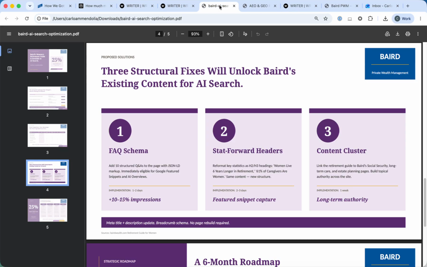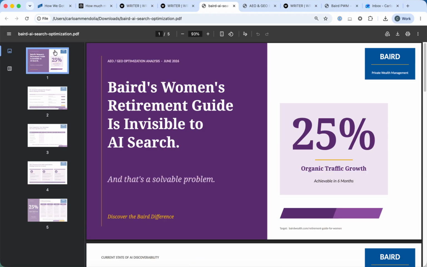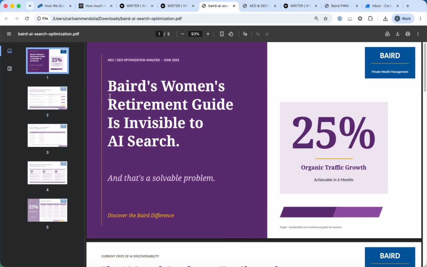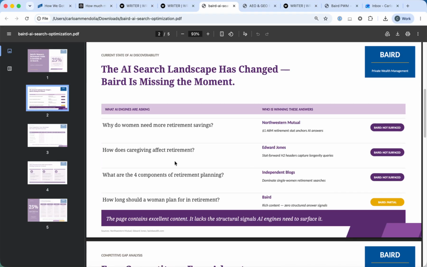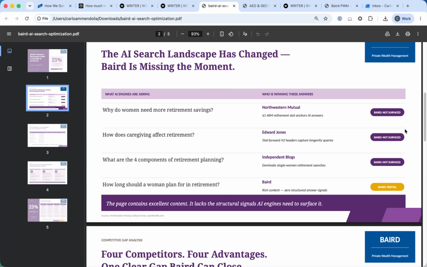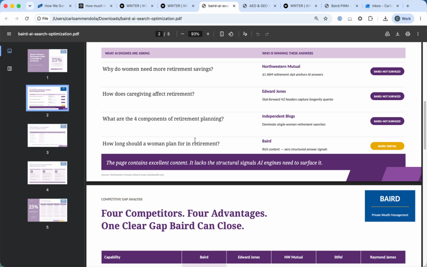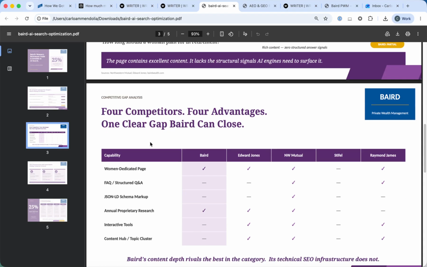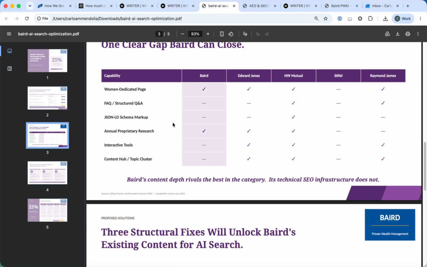So first off, let's just take a look at the deck that it produced. I'm going to give you two flavors of this. So this is just a quick hits one. So there's obviously opportunity here. It's letting you know how you're stacking up. So Baird is not being surfaced as a source for the most common questions being asked, partially on the one, how long should a woman plan for retirement? How you're stacking up with competitors.